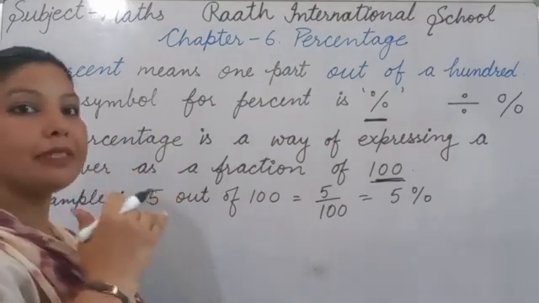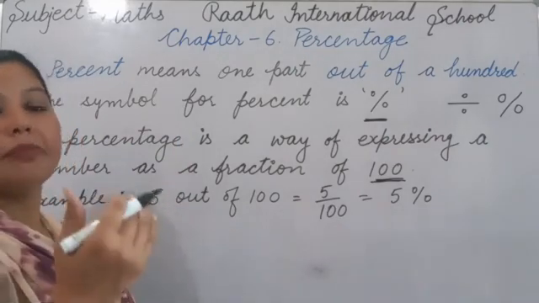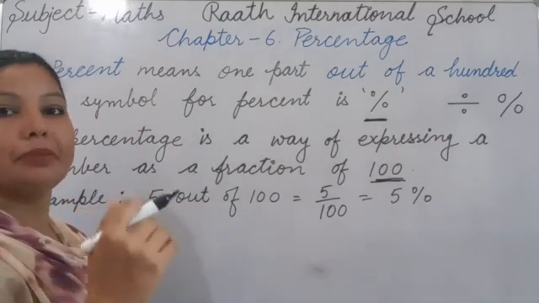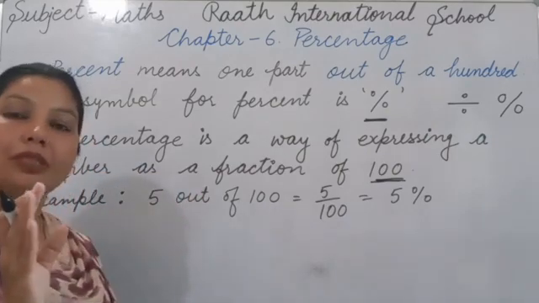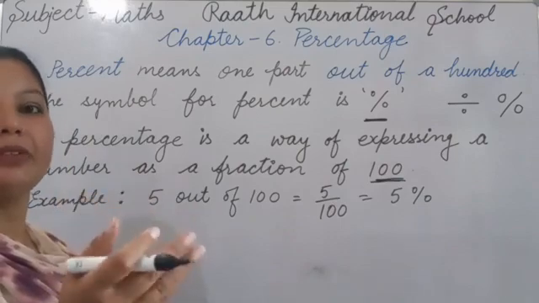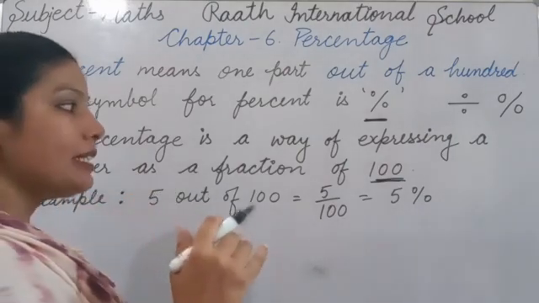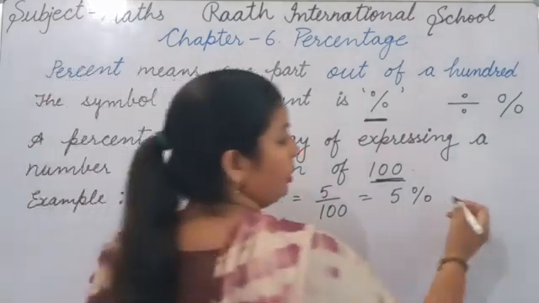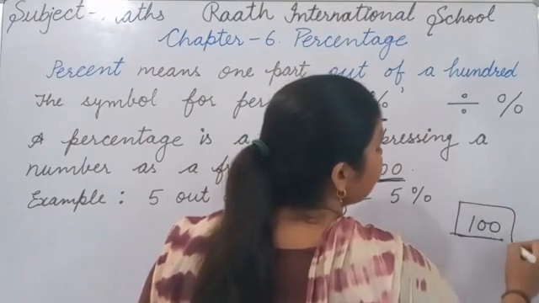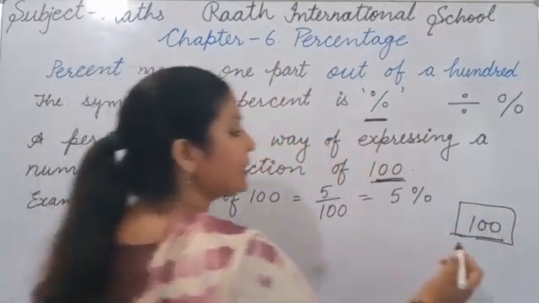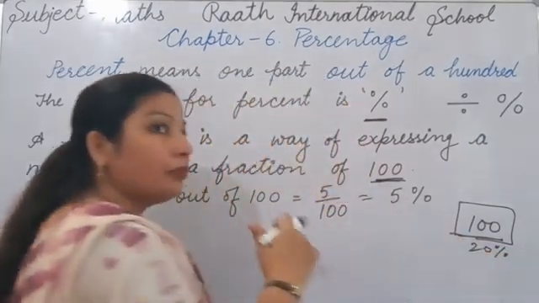हम at many places we listen percentage. जैसे how many marks you got? You tell your marks in percentage also, 70%, 80%, 90%. At many shops also you hear discount, 10% discount, 20% discount. So percentage means out of 100. 20% means 20 out of 100, and 50% means 50 out of 100.